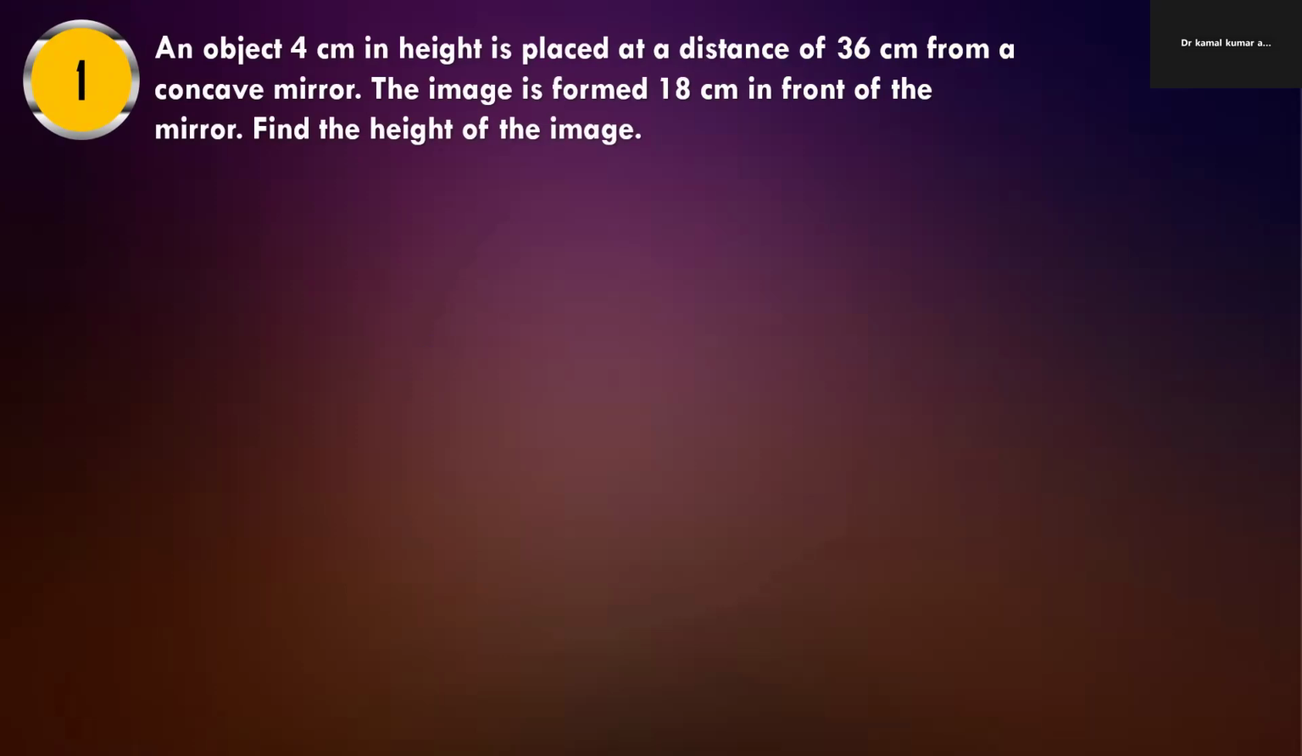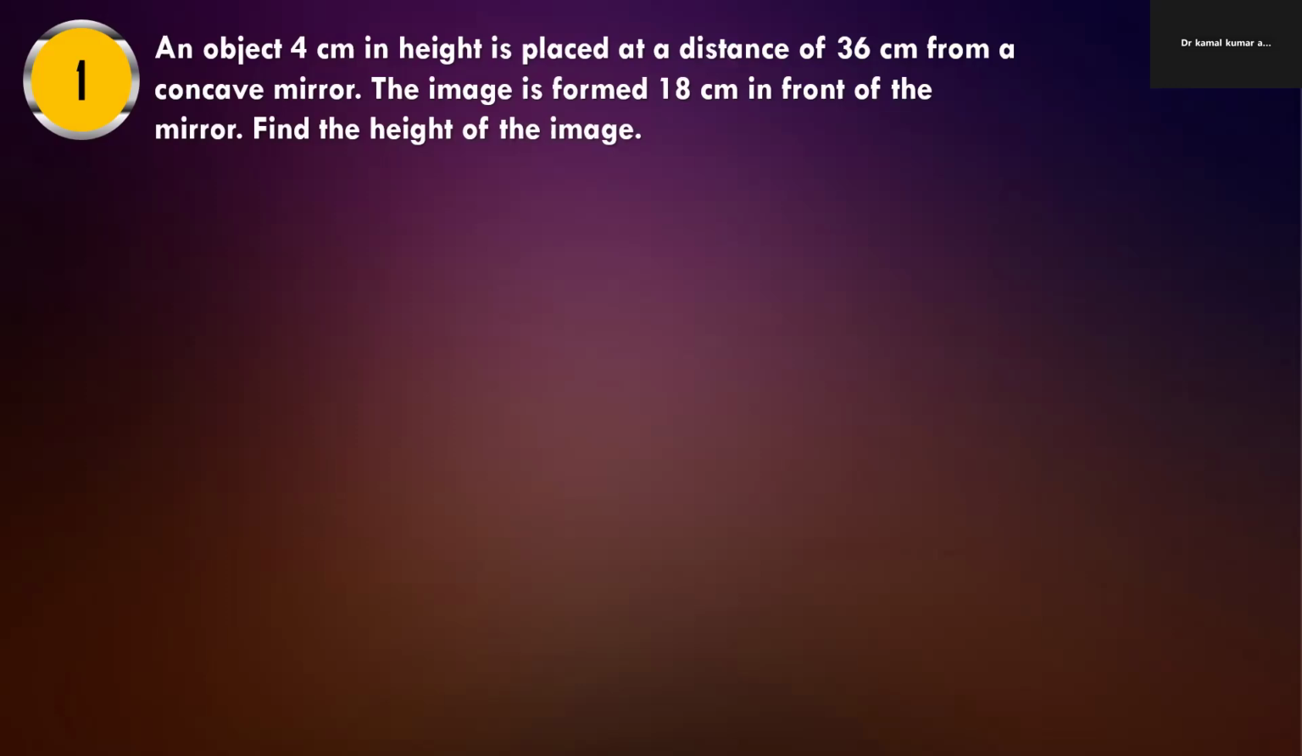An object 4 centimeter in height is placed at a distance of 36 centimeter from a concave mirror. The image is formed 18 centimeter in front of the mirror. Find the height of the image.